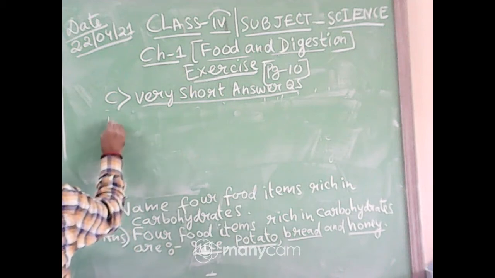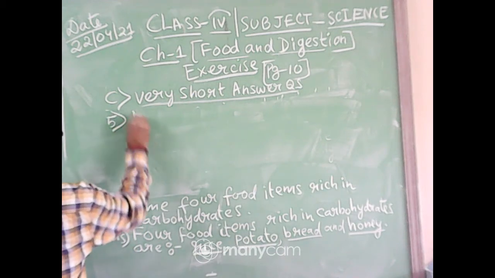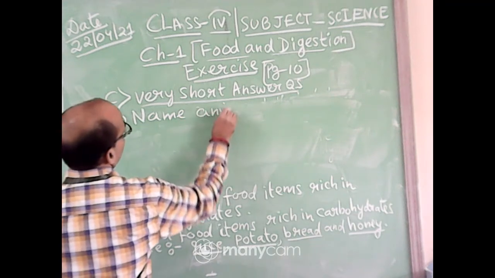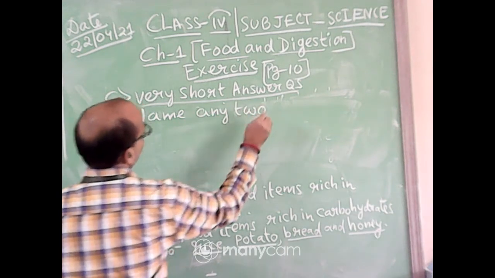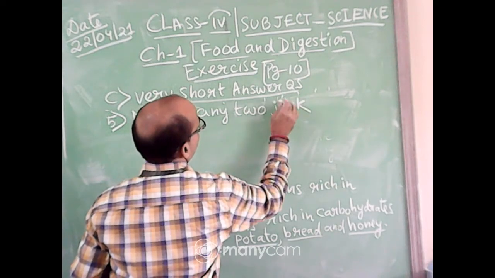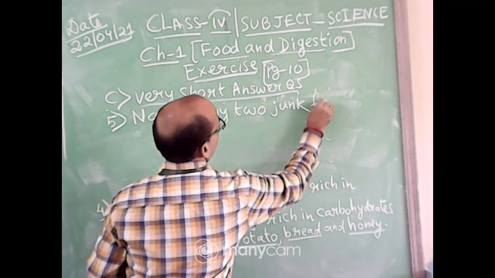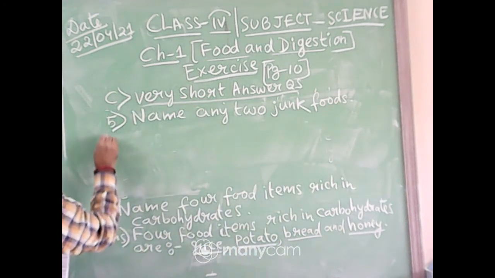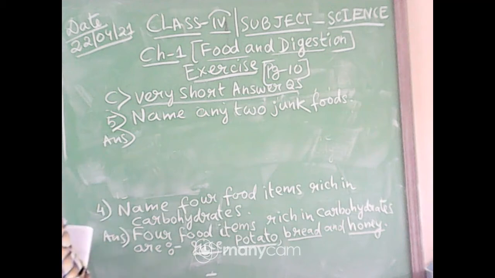Okay. Question number 5 now. Name any 2 junk foods. Okay. Answer.